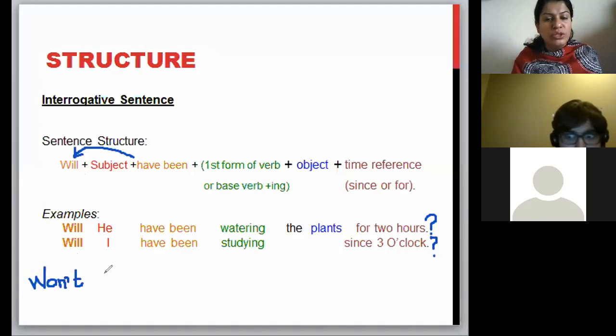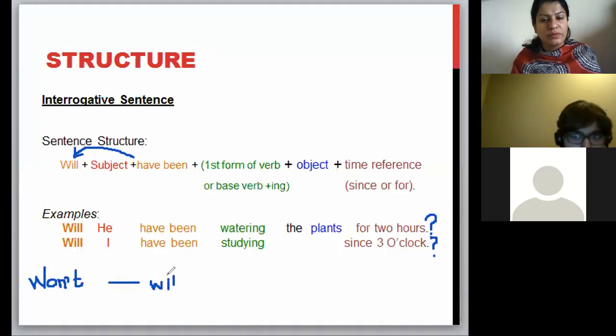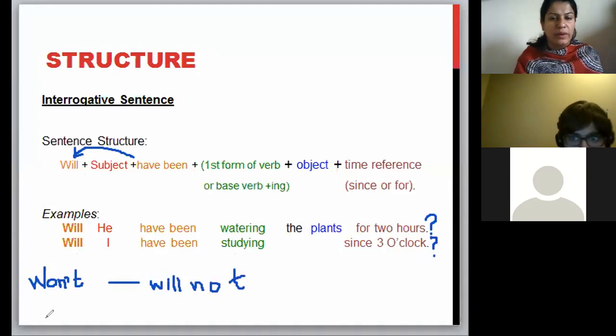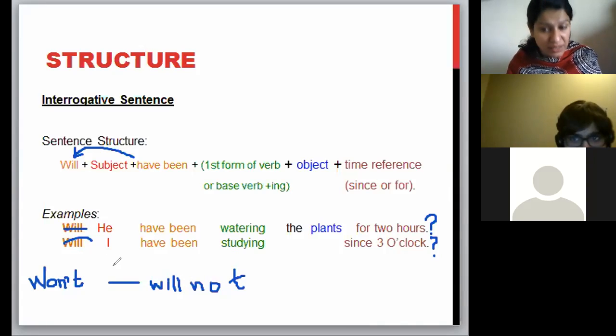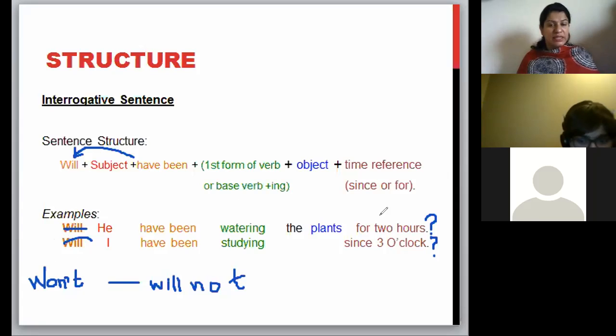Won't is the contraction for will not. Instead of will, we can use won't to show the negative question. Won't I have been studying since 3 o'clock? Won't he have been watering the plants for 2 hours? Do you get the idea of a negative interrogative statement?